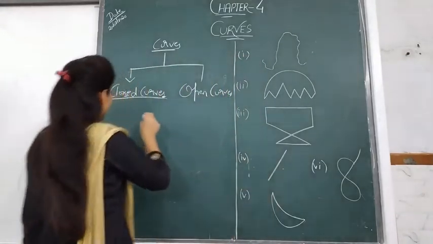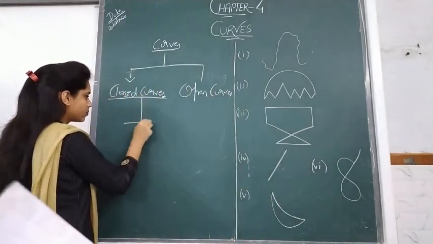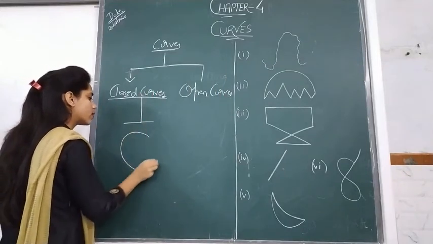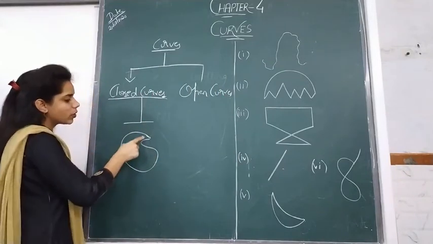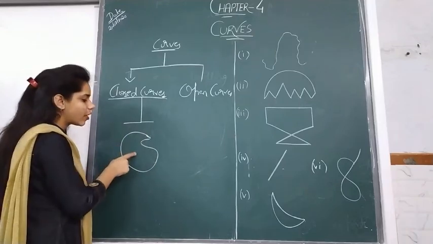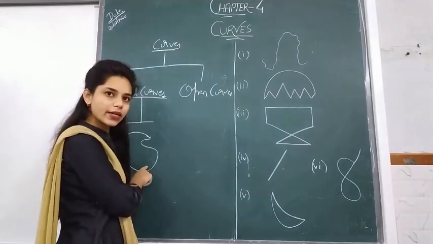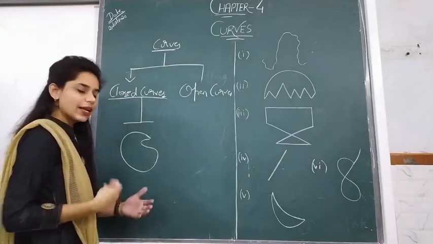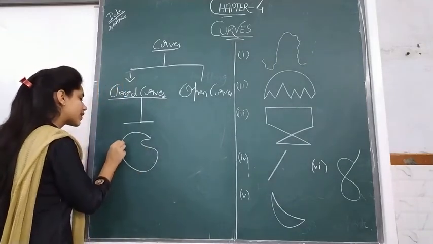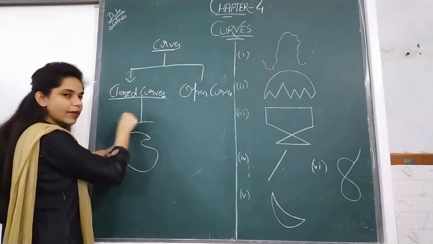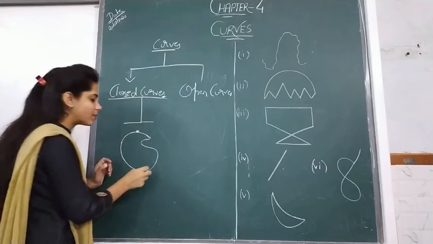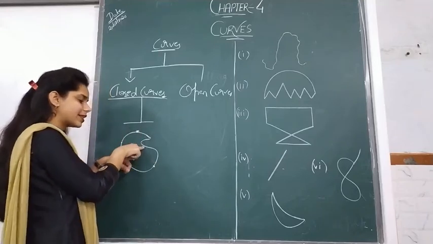Understood? For example, if I make this figure, can you tell me what its starting point and end point are? No, you can't tell, because it has many starting points. Suppose it can start from this point. If I make it like this, it can start from this point. It can start from this point and end at this point.